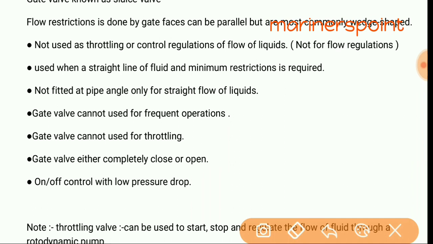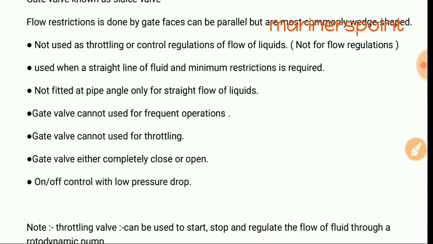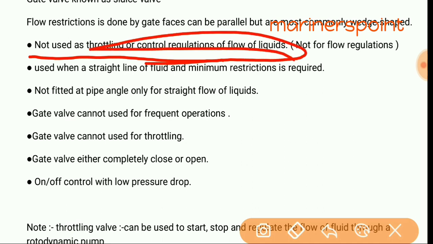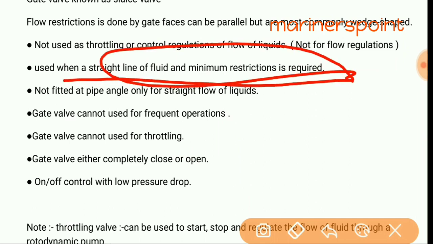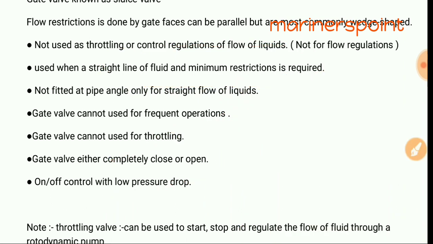Then gate valve comes in the on off control valve, not a throttling valve, not to control the flow of liquid. It comes in on off. It is written: not used as throttling or control regulation of flow, not for flow regulation. It is either fully open or fully closed. It is used when a straight line of fluid and minimum restriction is required. Gate valve is fitted when the pipeline is straight, not where there is bending. Okay.